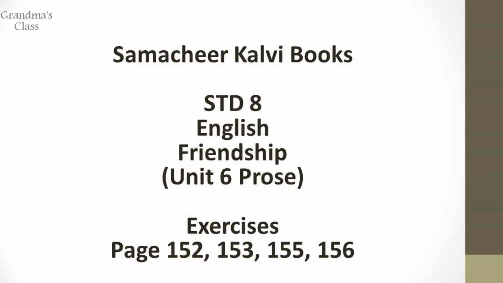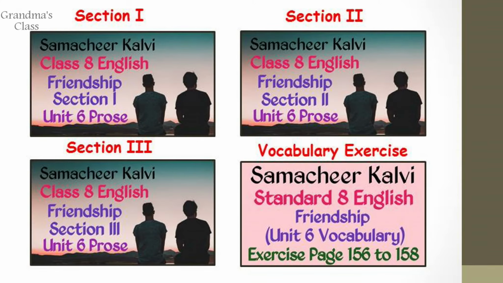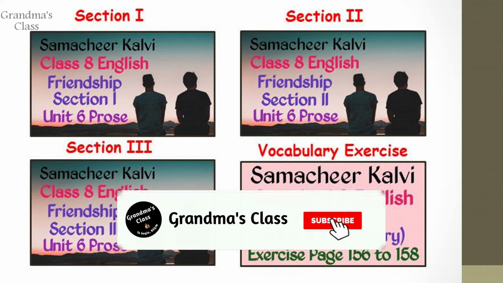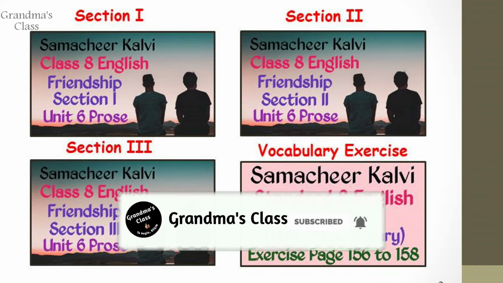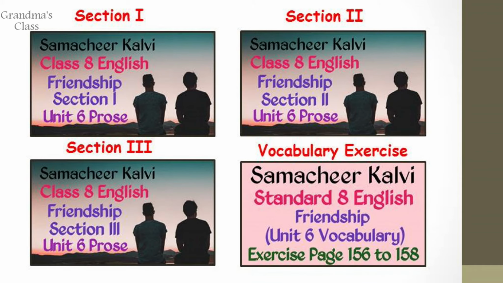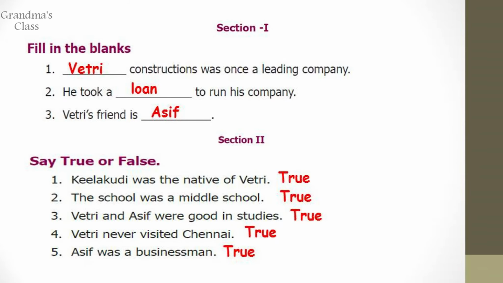In this video, let us see the exercises given from page number 152 to 156 of Unit 6 Prose, Friendship, English Standard 8, Samacheer Kalvi. You can find the links for the lesson as section 1, 2 and 3 along with the vocabulary exercises in the description box. Section 1.